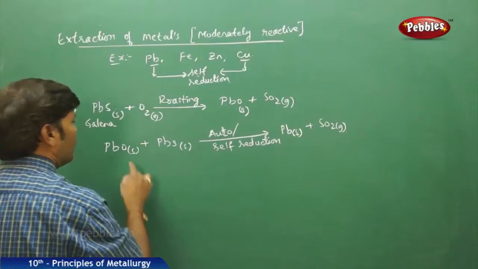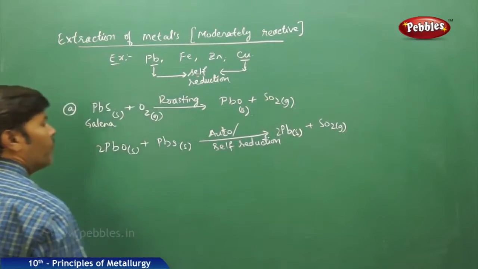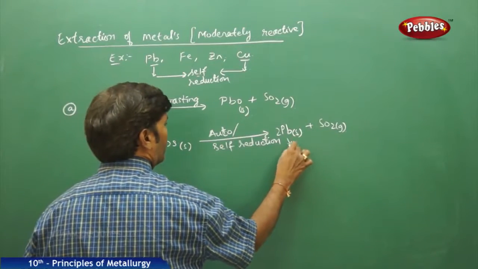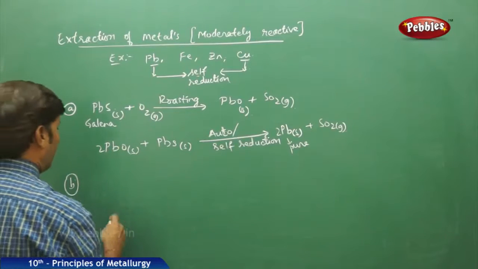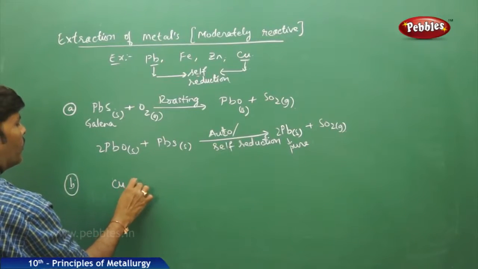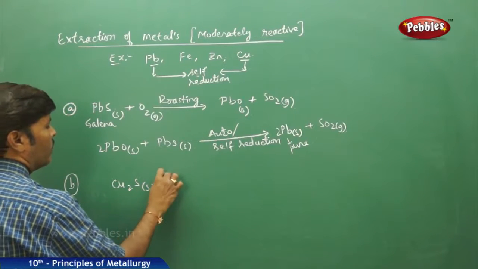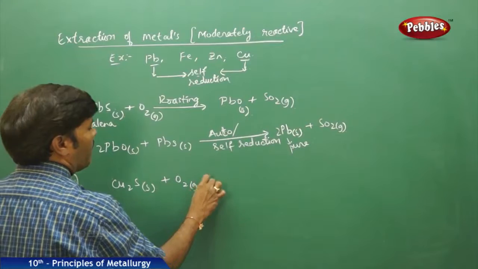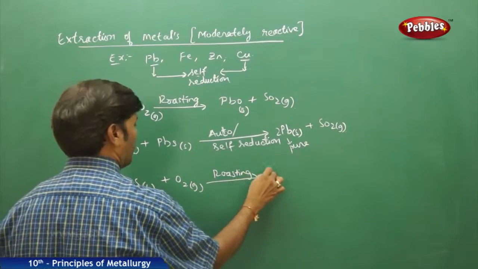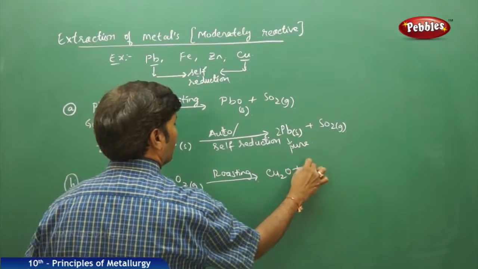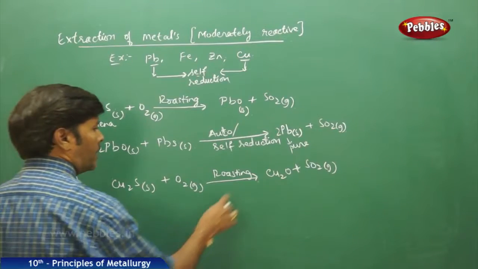To balance the equation, there are two oxygens there, so take 2 over here and take 2 over here. The lead which is obtained is the pure form of lead. Similarly, if you go for copper, if you take cuprous sulfide, Cu2S, plus O2 gas, roasting gives Cu2O plus sulfur dioxide gas. I think the reaction is already balanced.